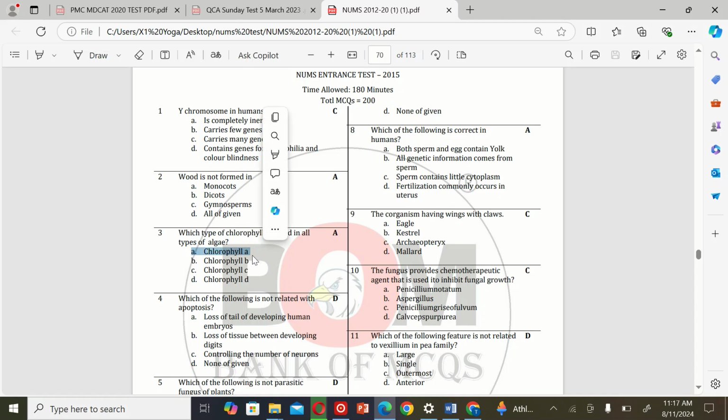Chlorophyll A. The next MCQ is: which of the following is not related with apoptosis? A. Loss of tail of developing human embryos. B. Loss of tissue between developing digits. C. Controlling the number of neurons, and D. None of given. So the correct option is D.